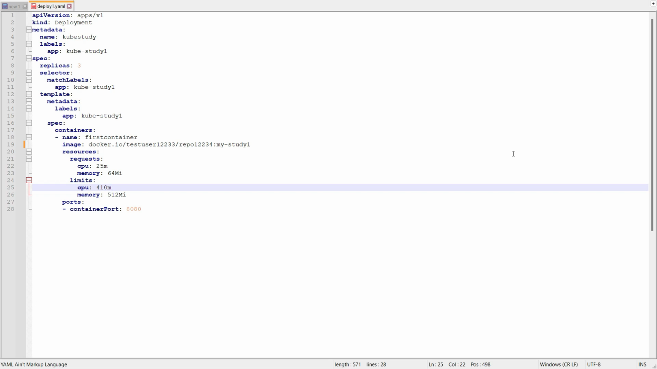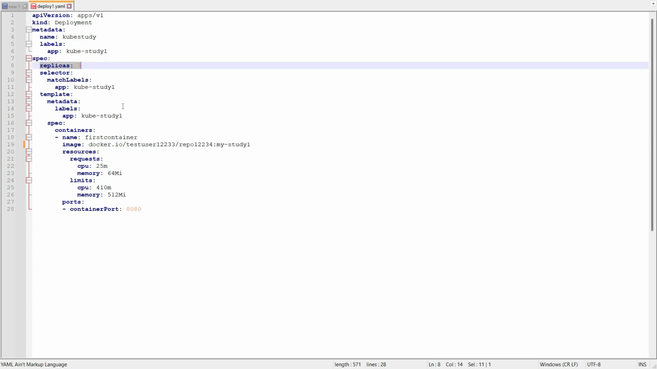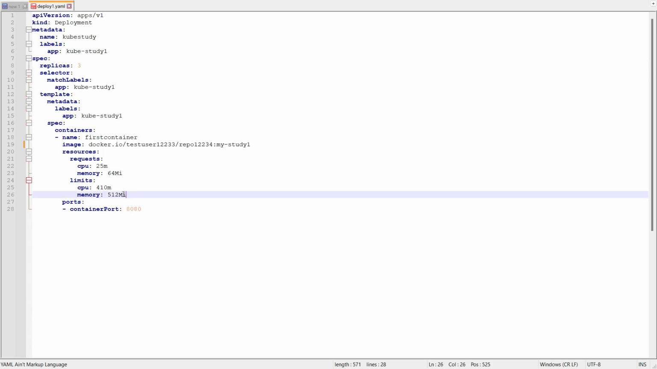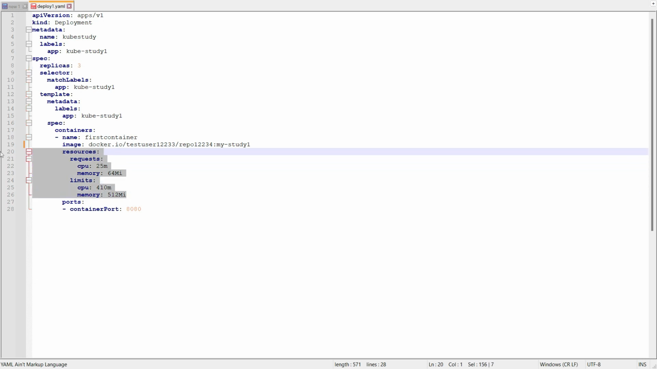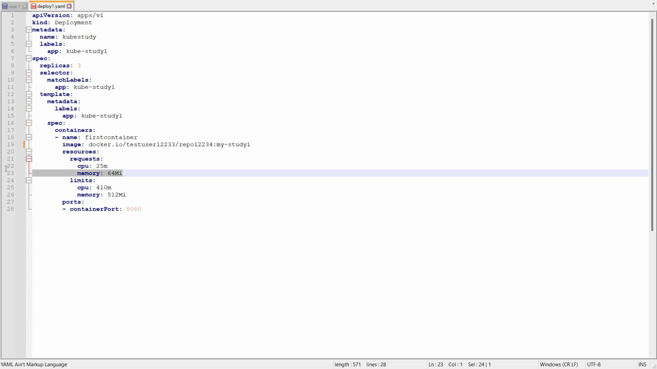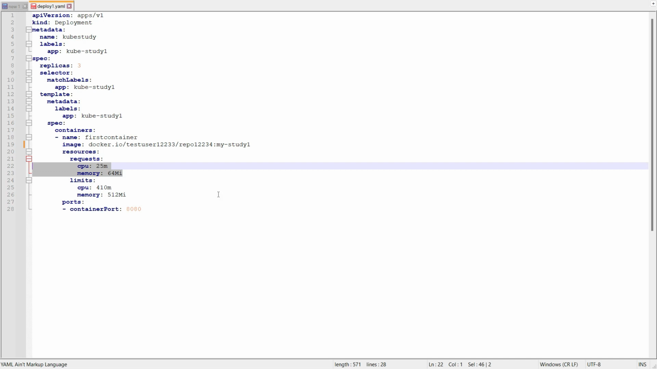This is the example of a Kubernetes manifest file. This is for the deployment. Whatever we see here, this is the container image. We are saying that we need 3 replicas of the image, and this container's resource requirement is this. It's saying that it needs a minimum of 25 micro CPUs and 64 MB of RAM.